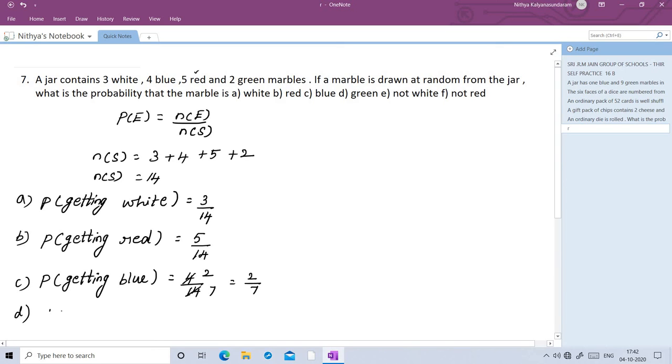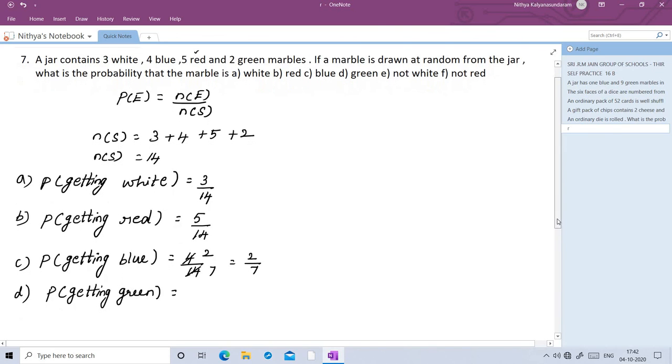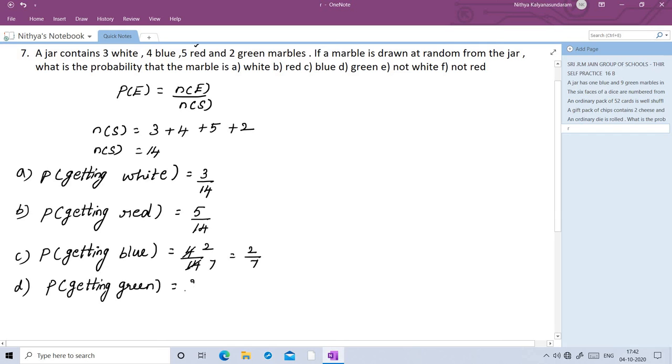D question, probability of getting green. So number of green marbles is 2. So the answer is 2 by 14. We can cancel in the 2 table. 1 twos are 2, 7 twos are 14. So probability of getting green marble is 1 by 7.